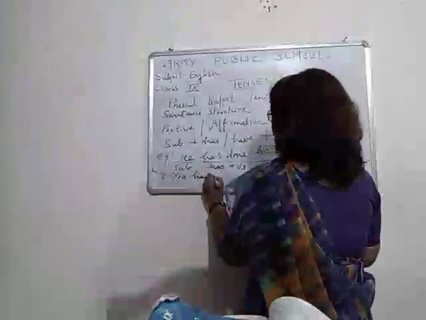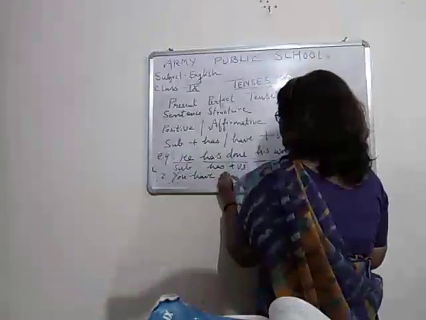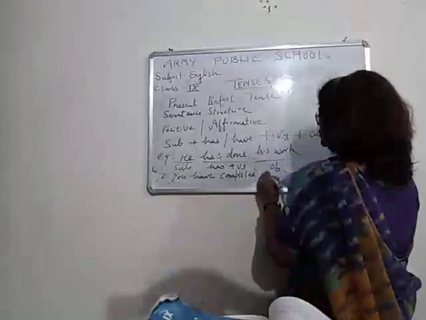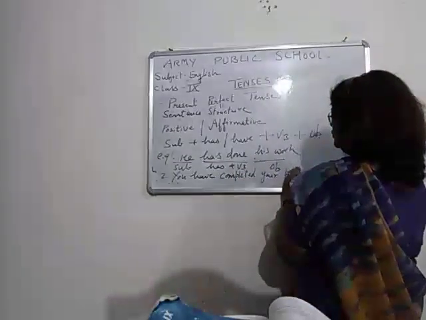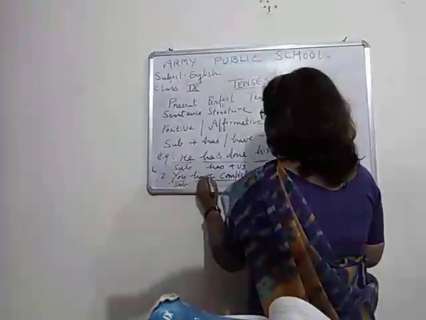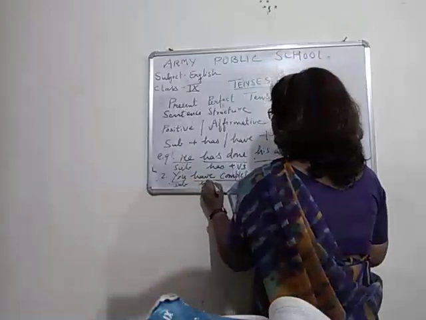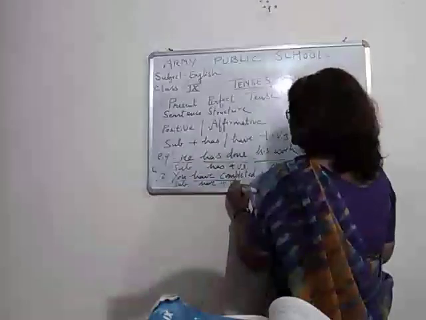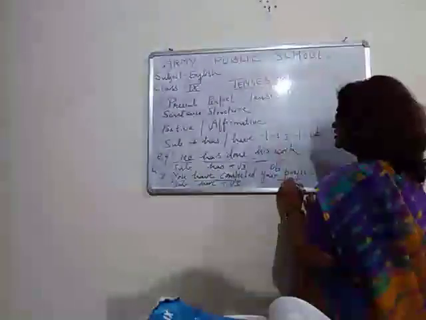So you can see here another example. You have completed your project. So you is the subject, have is the helping verb, with you we always use have, then completed is V3 and project is the object.